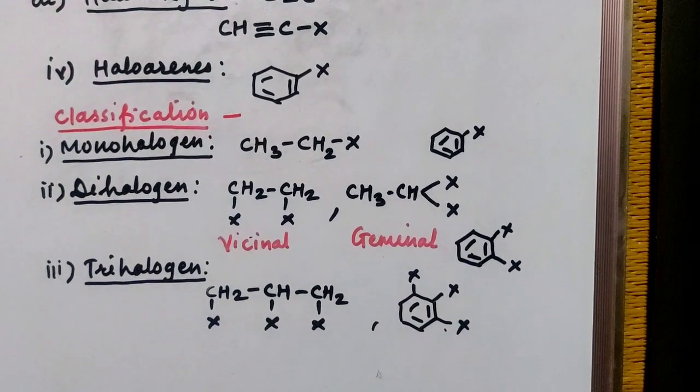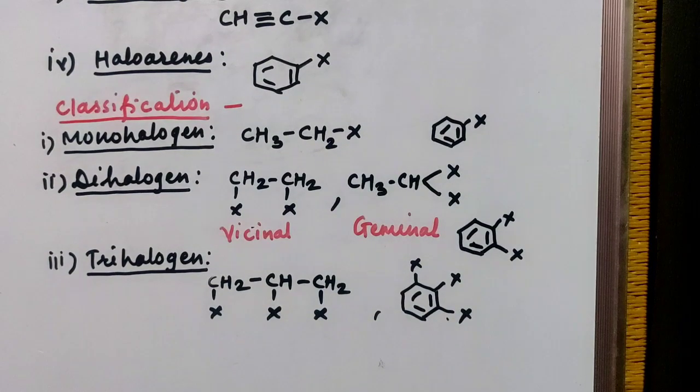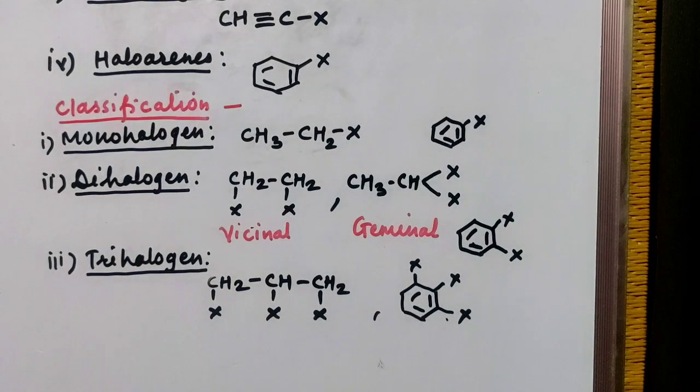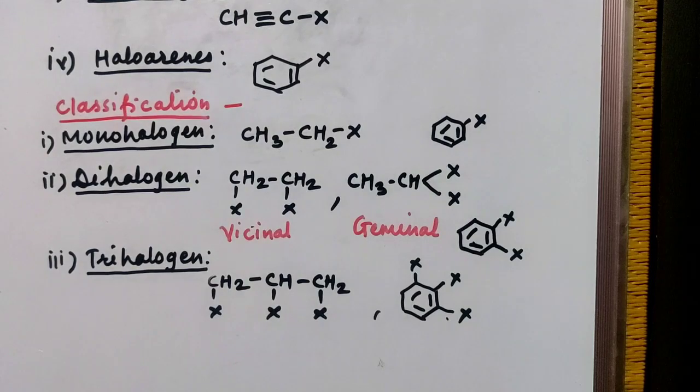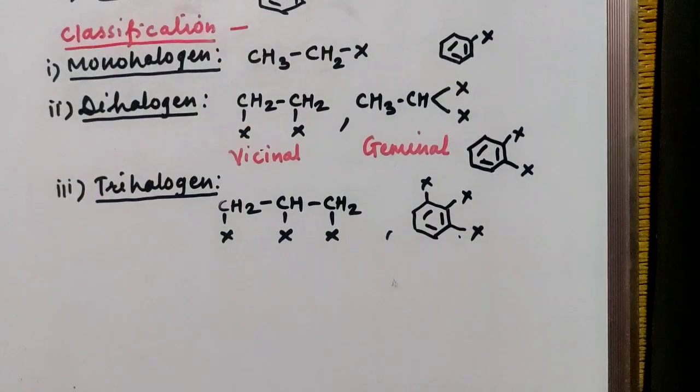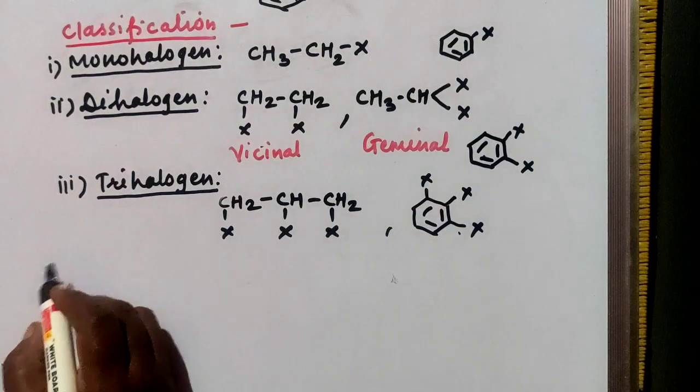Just go for then classification of monohalogen derivative of alkanes. So depending upon again the position of halogen atom in monohalogen derivative, and also depending upon the type of carbon atom on which the halogen is present, these are classified again into different types. First we'll go for classification of monohalogen derivatives of alkane depending upon the position of halogen atom.